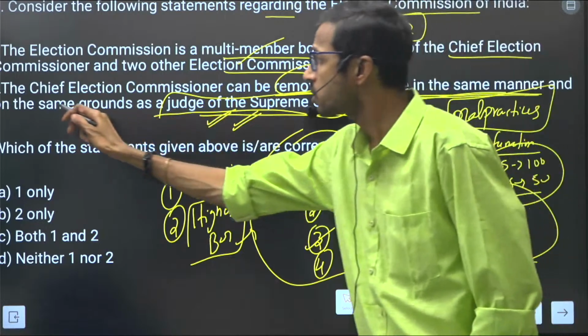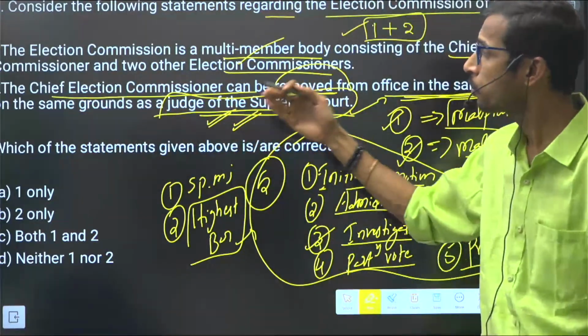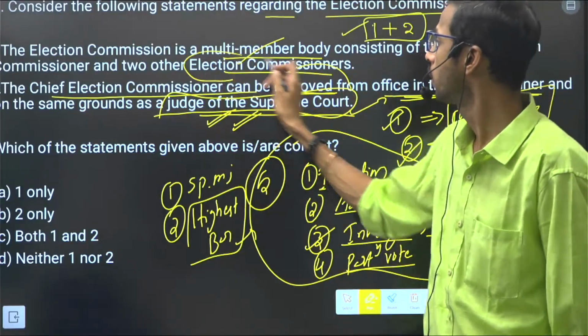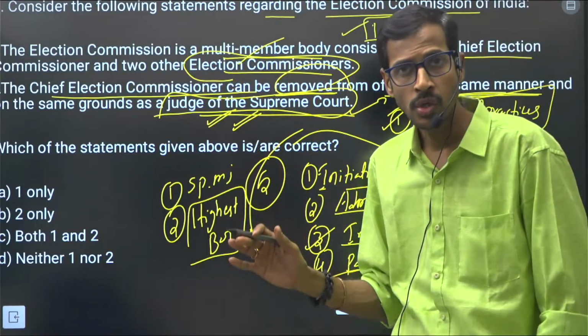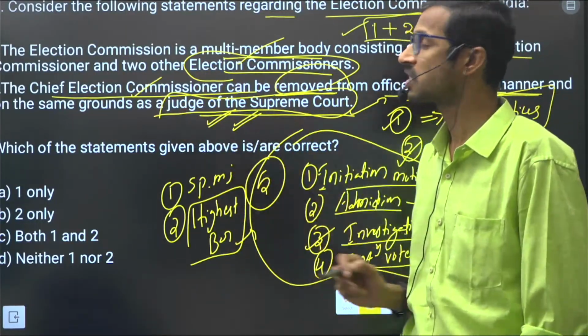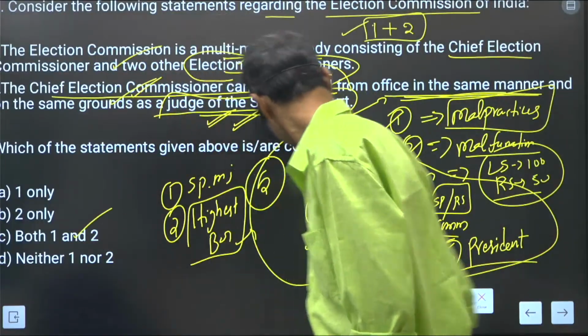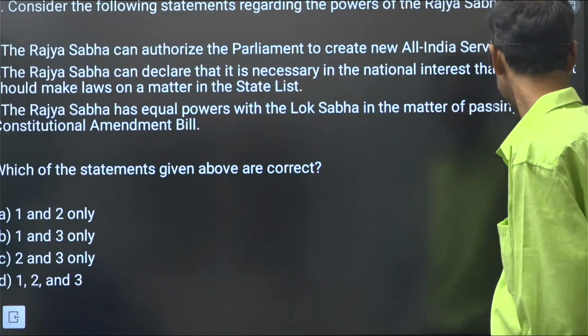So we are considering the Chief Election Commissioner can be removed on the same grounds as a judge of the Supreme Court. But what about election commissioners? They are removed simply by the president only on the advice of the Chief Election Commissioner, right? So both statements are correct. So next we have to consider the next question.